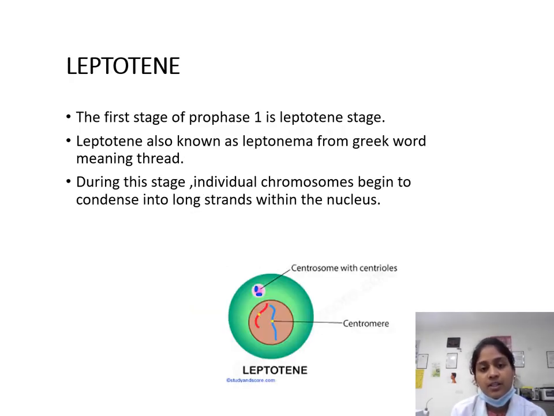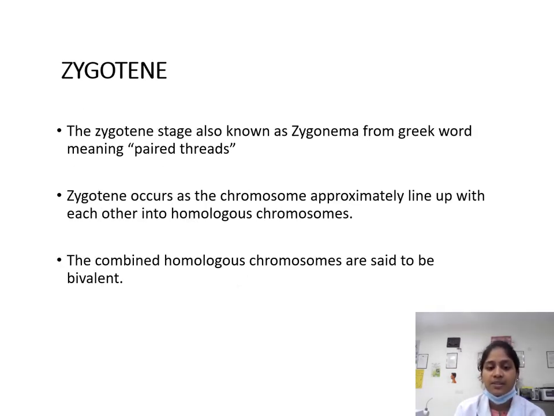Leptotene, the first stage of prophase 1, is also known as leptonema, from the Greek word meaning thread. In this stage, the individual chromosomes begin to condense into long strands within the nucleus. In the picture, we can see a centromere, and a centrosome with centrioles can also be seen.